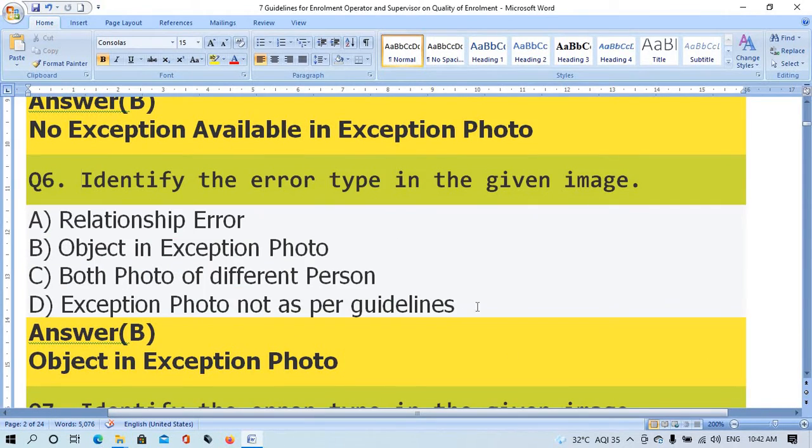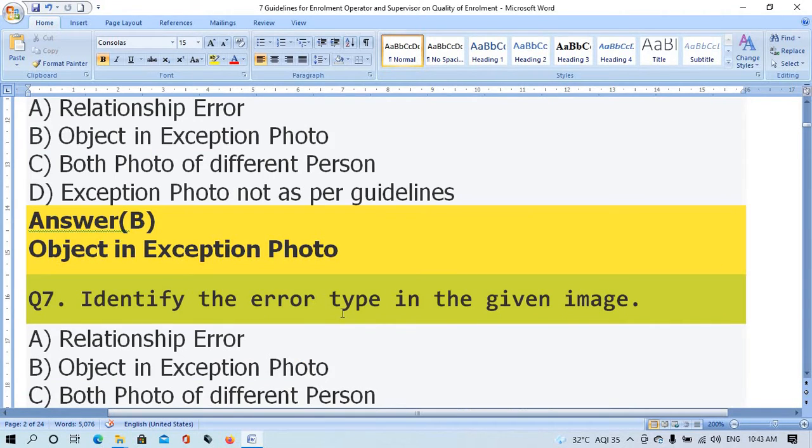Question number 6. Identify the error type in the given image. Option A, relationship error. Option B, object in exemption photo. Option C, photo of defined person. Option D, exemption photo not as per guidelines. The right answer is option B, object in exemption photo.